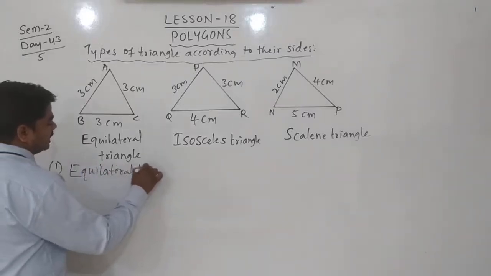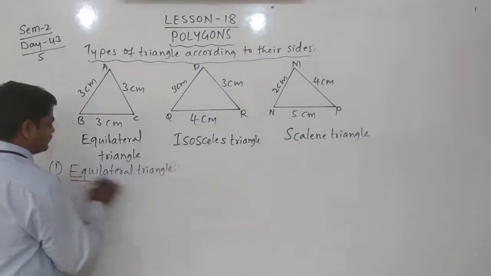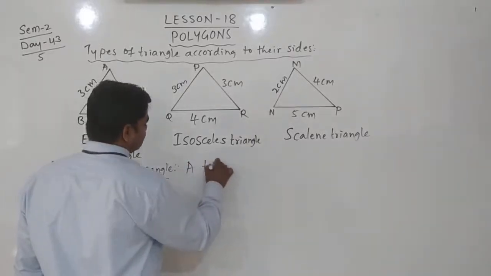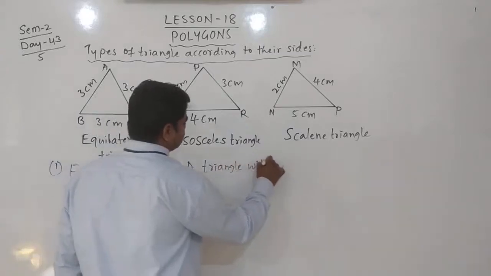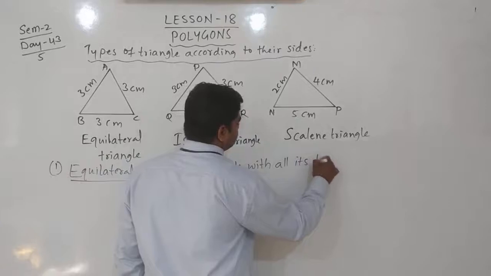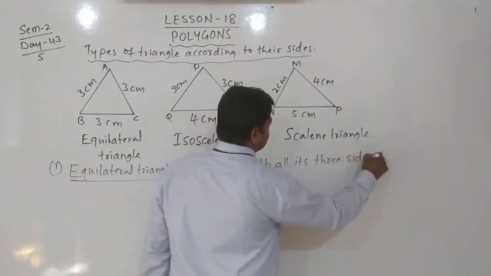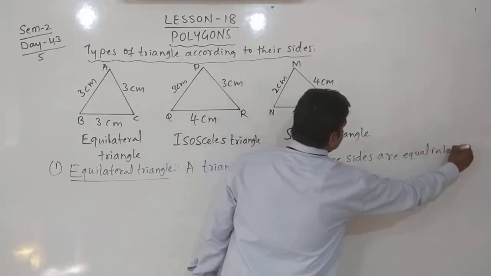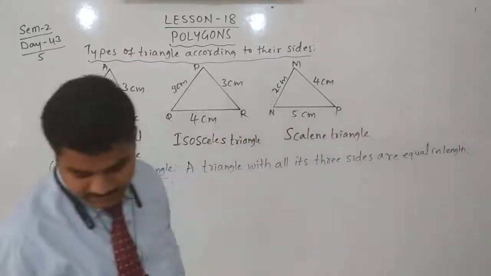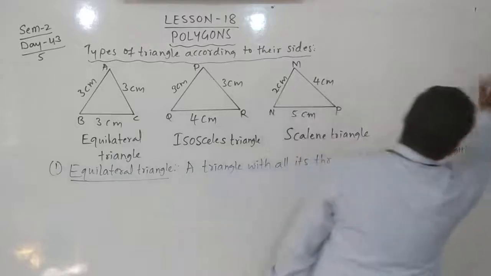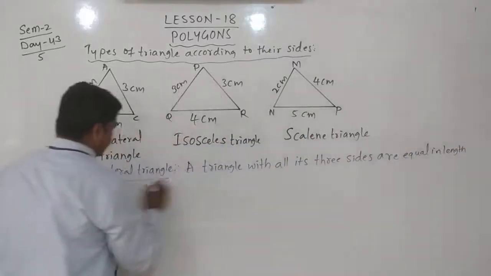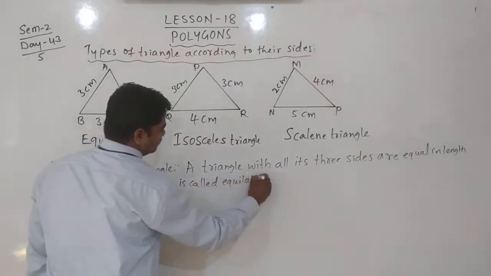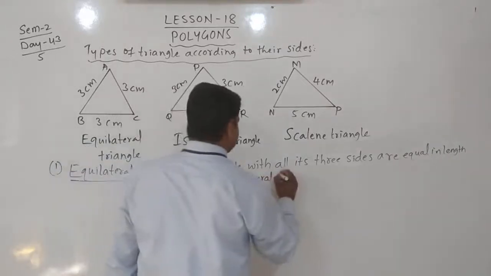The definition: a triangle with all its three sides equal in length or equal in measurement is called an equilateral triangle.